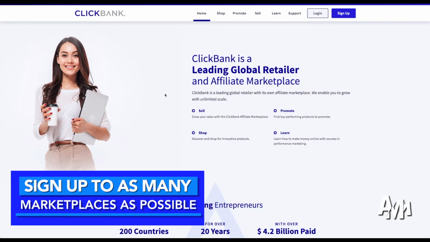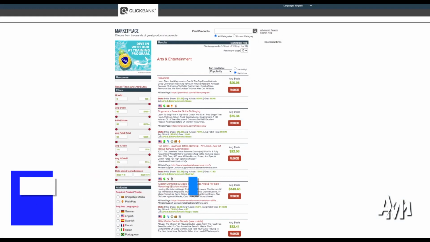Now sign up to as many marketplaces as possible. I suggest Clickbank as well. Clickbank is another very good marketplace. This is what it looks like. They have very many categories that you can pick from. This is arts and entertainment, right? And here we can see all of the products that are available.